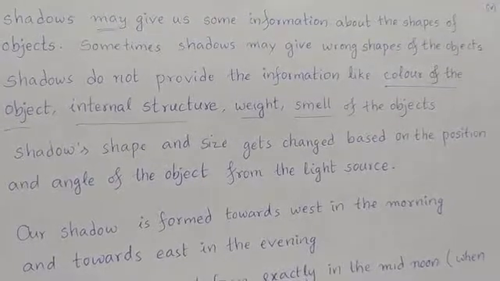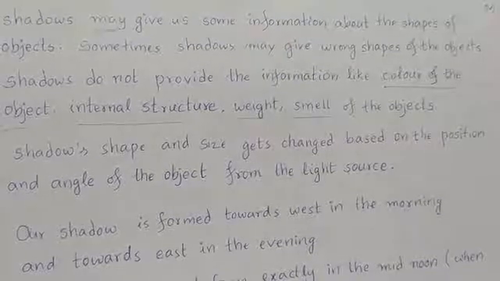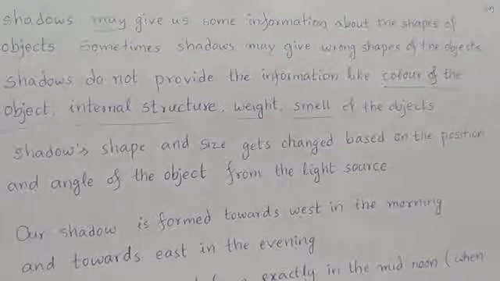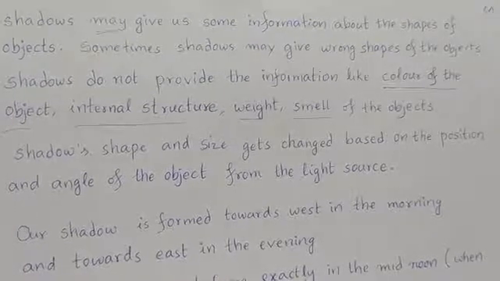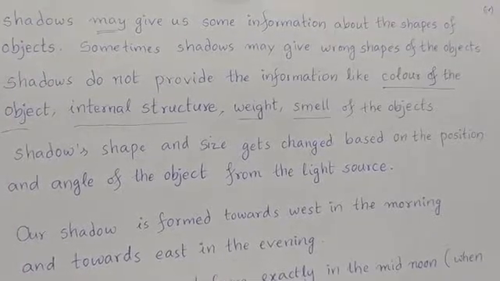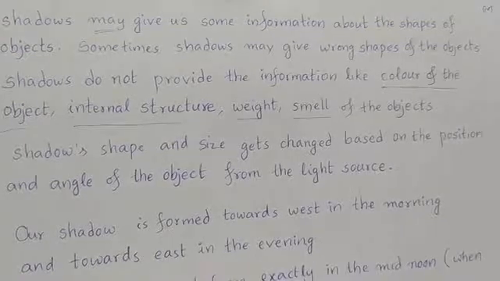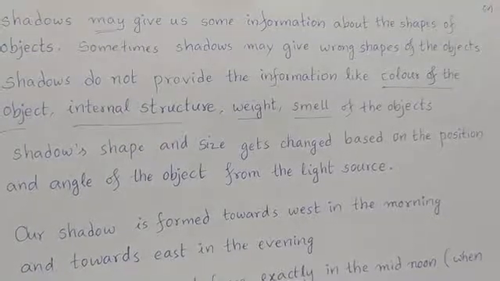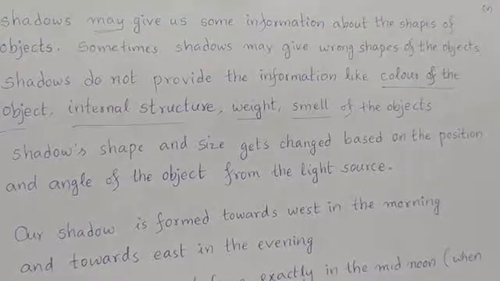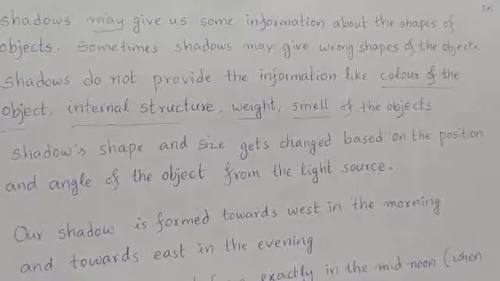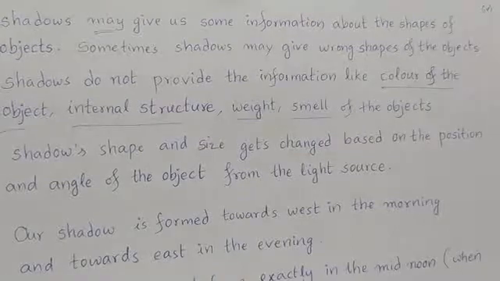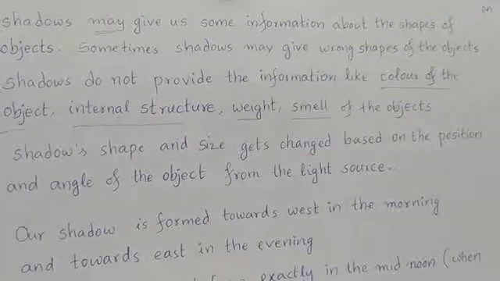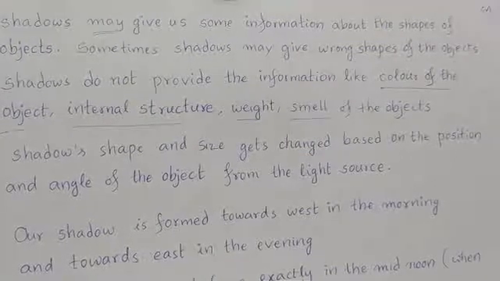And the shadow's shape and size get changed based on what? Position and angle of the object from the light source. So it depends on the position where the opaque object is present in front of that light source, at which angle it is present, and how far from that light source the object is placed.